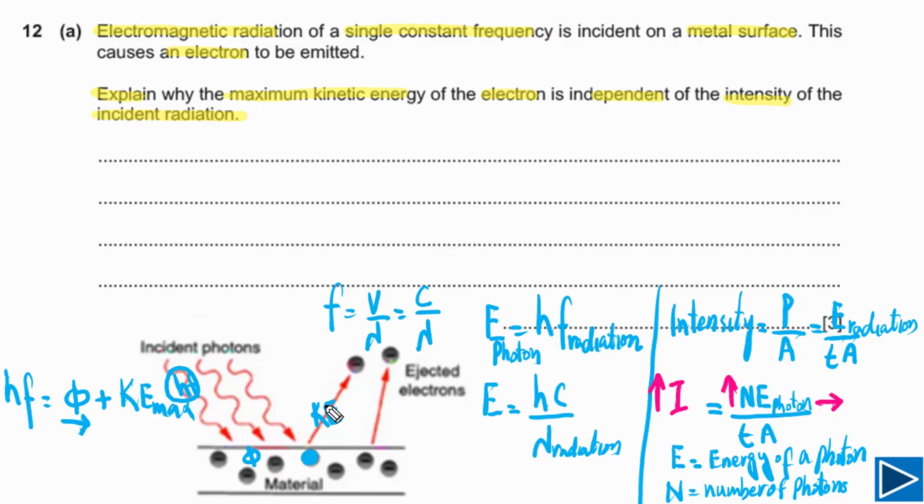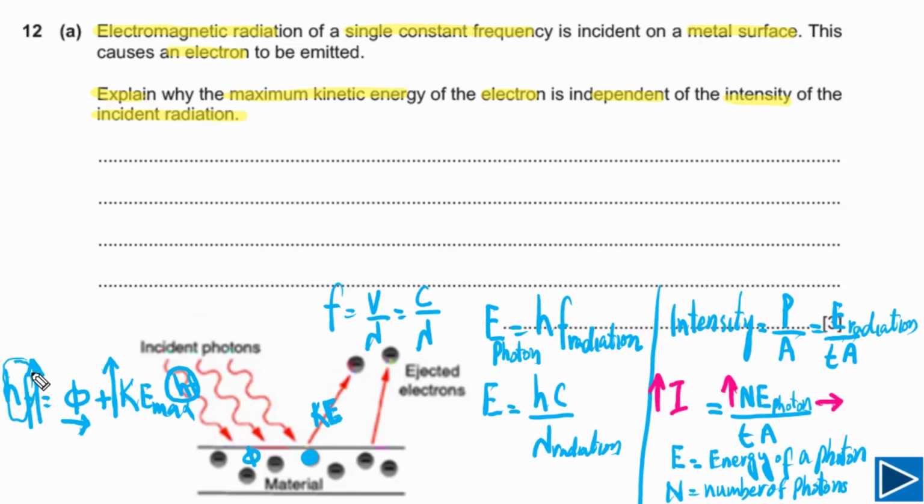The interaction between photon and electron is one-to-one, meaning one electron can only absorb one photon but not more than one. Now, if we increase the frequency of photon, meaning if we increase energy of photon, as work function is constant, kinetic energy maximum of photoelectron will increase. And this is what we need to understand.